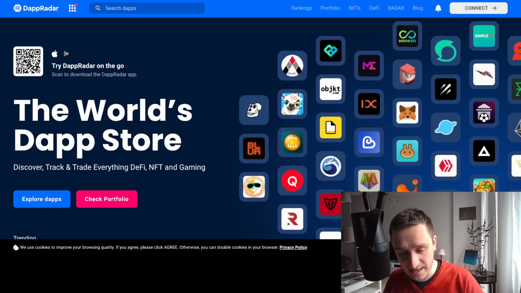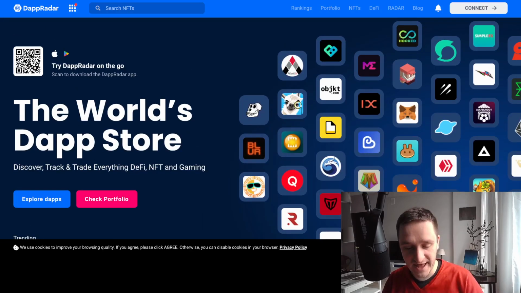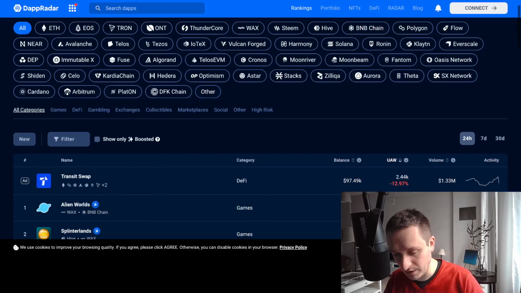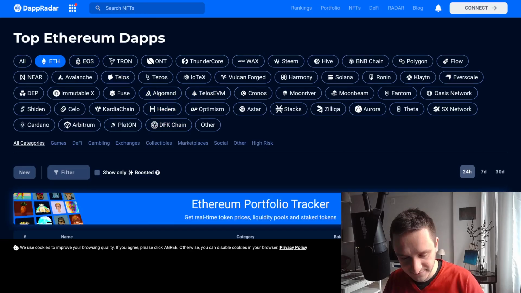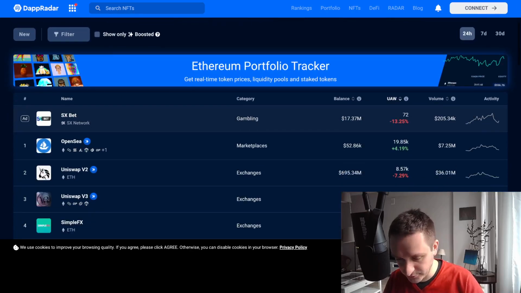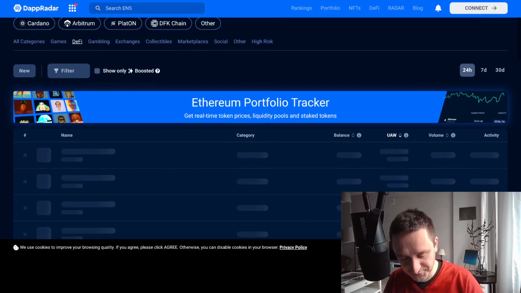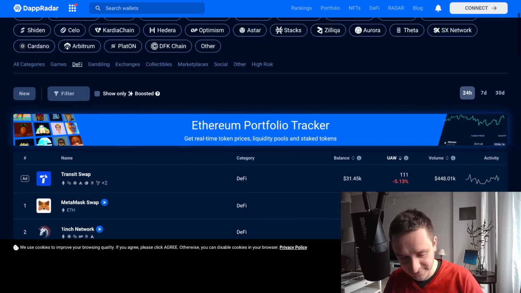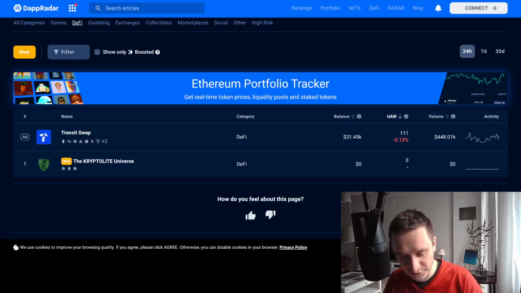Second on my list is DappRadar. Basically what they're trying to do is have a radar on new dApps appearing, and if you go on explore dApps, then you'll be able to see, well, a lot of things. You can go for a particular chain. For example, let's start with ETH maybe, and then you could also choose a particular category, for example DeFi, that you want to see. So I'm on ETH DeFi right now, and then I could also go with only new.